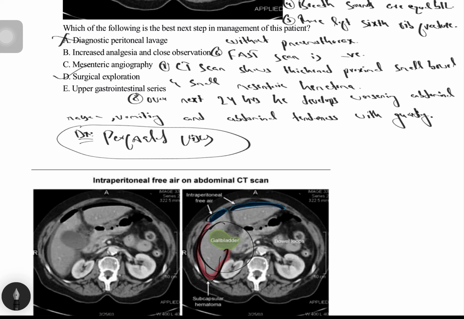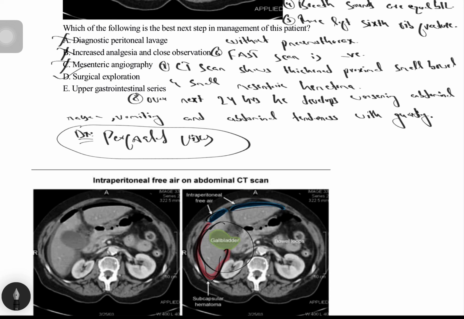Coming to the incorrect ones, choice A, diagnostic peritoneal lavage. As we already know, diagnostic peritoneal lavage has been largely reduced, and this patient has clear evidence of GI perforation, indicating the need for emergent surgical intervention rather than diagnostic peritoneal lavage. Choice B, increased analgesia and close observation. As we already know this patient has perforated viscus, where on CT scan there is free air under the diaphragm. So increased analgesia and close observation will be harmful to the patient.